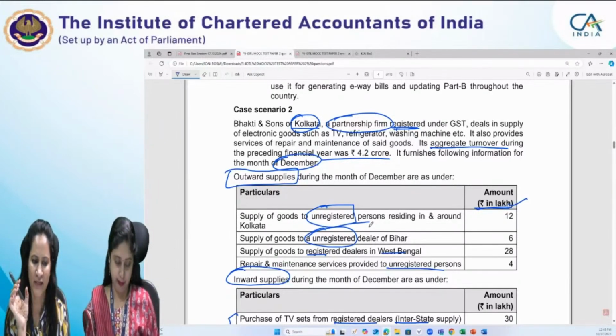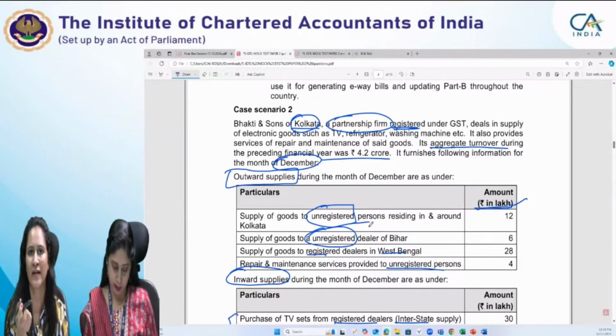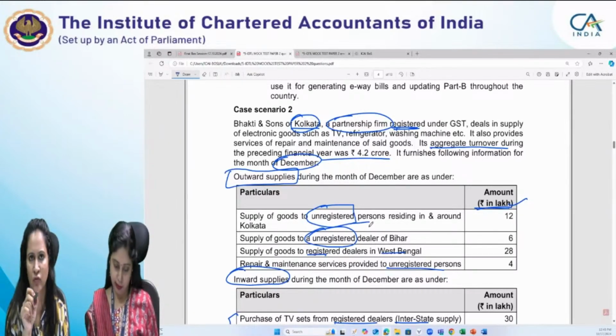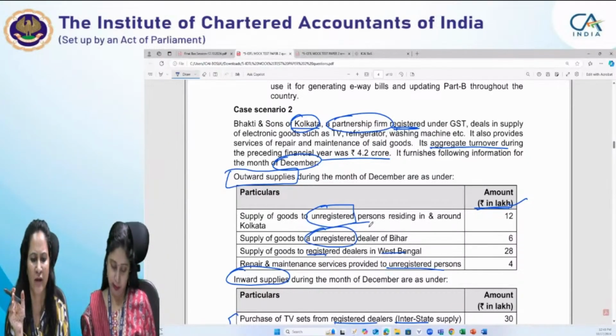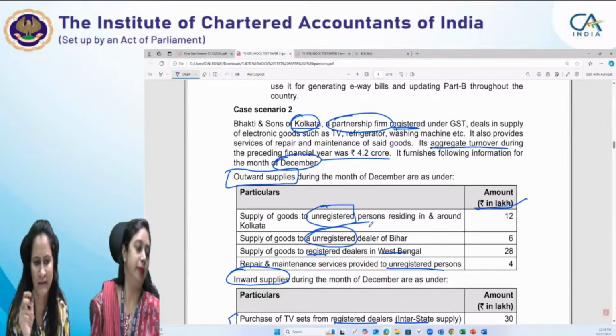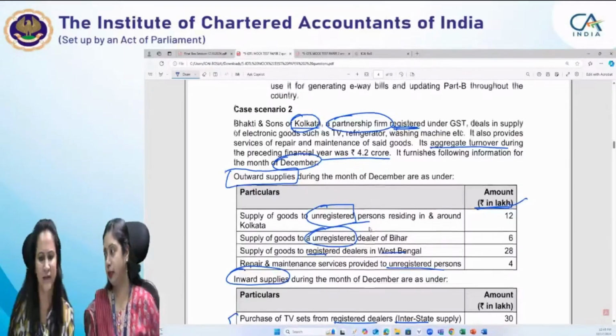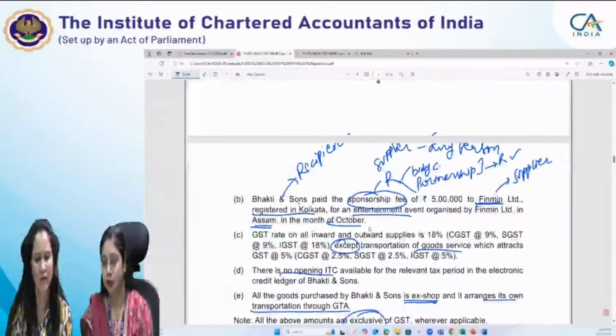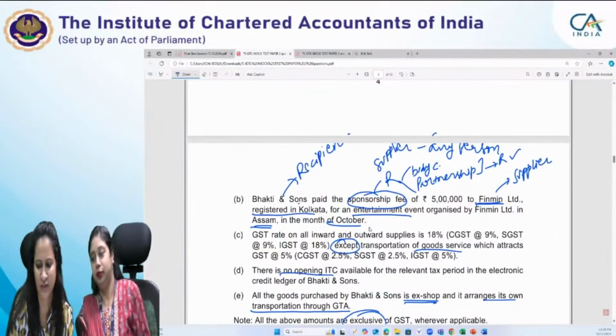I advise you to revisit the facts of the case and the relevant information. Then you can mark it in your notes, or in the separate notes in your answer sheet, that yes, Bhakti and Sons in this case is a partnership firm. So here it is a partnership firm, so reverse charge will apply in this case.